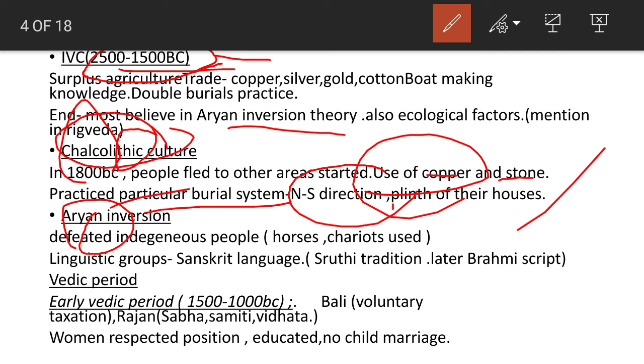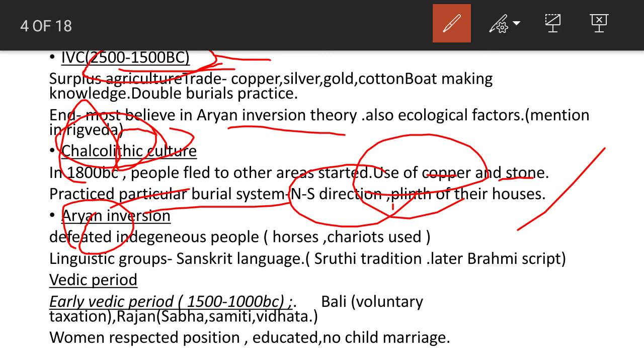The Aryan invasion is considered to be a most important event in the ancient history of India. They are linguistic groups. They promoted and developed the Sanskrit language. First, the Sanskrit language was in the Shruti tradition. Later, it developed into the Brahmi script. So, after the Aryan invasion, the period can be divided into two.